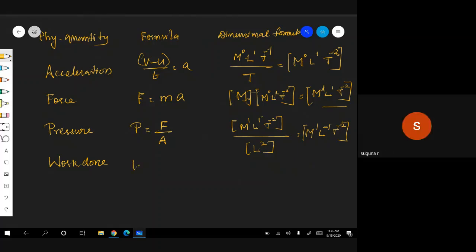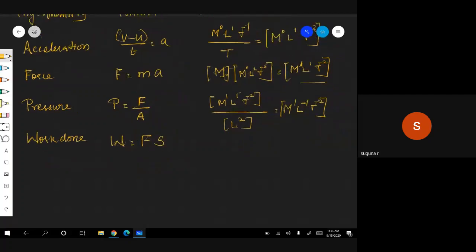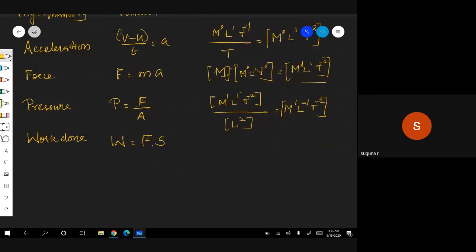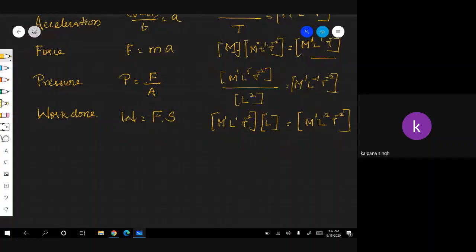Therefore, work done is equal to F into S. Force is known here: M power 1, L power 1, T power minus 2, and S is distance, therefore length. So it is M power 1, L squared, T power minus 2. Hope you are following? Yes, ma'am.